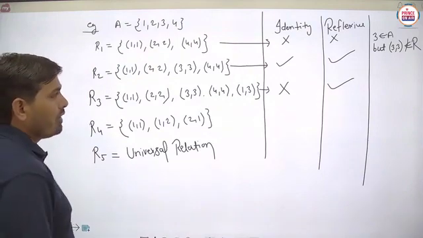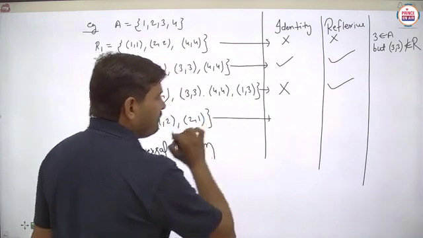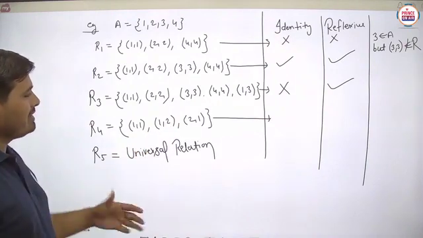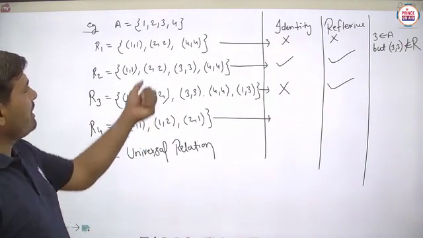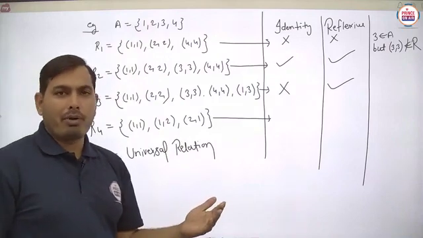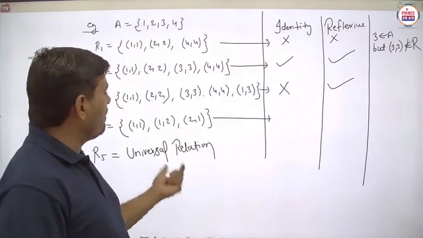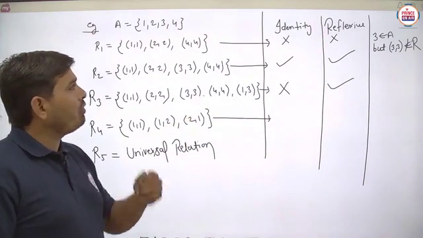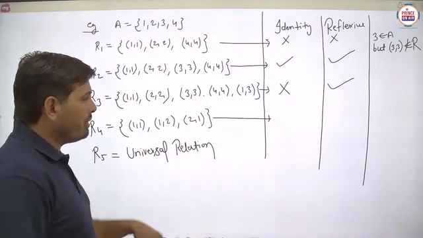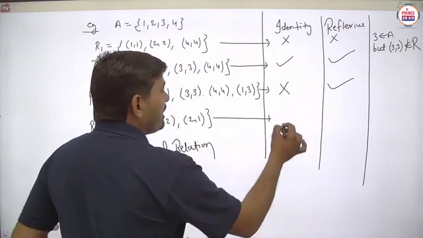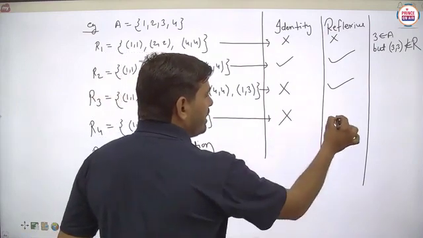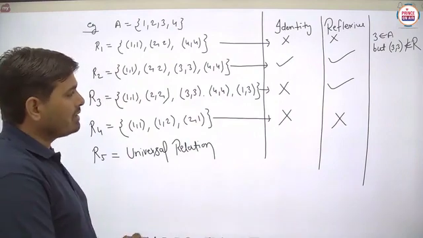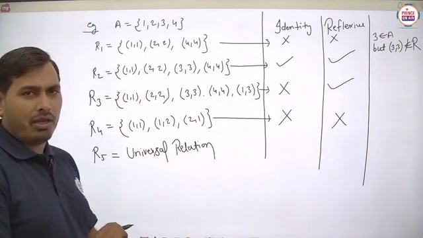Next, the fourth one we have to take here. So the fourth one: 1,1; 1,2 and 2,1. Easily students, you can say that this element 2 belongs to the particular set A, but 2,2 is not there, 3,3 also is not available, 4,4 is not available here. Means what can we say here? We can say this is not identity, and this is again not reflexive. Means both types of relations will not be there.